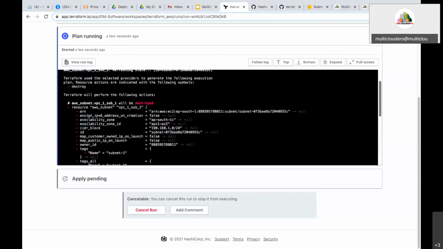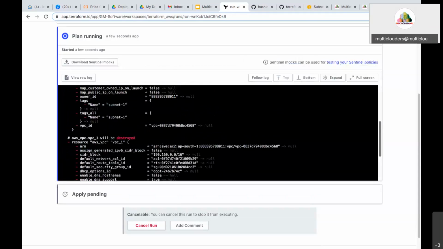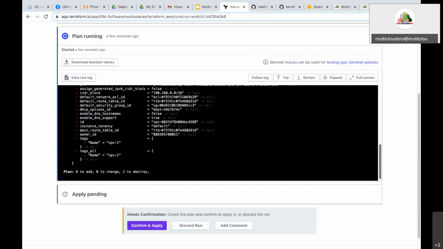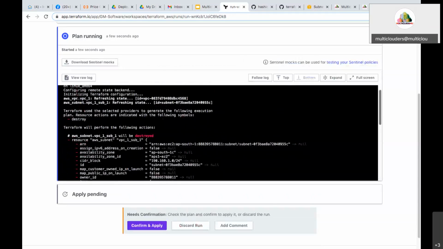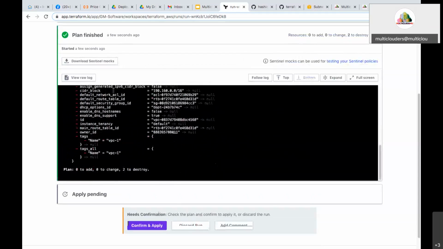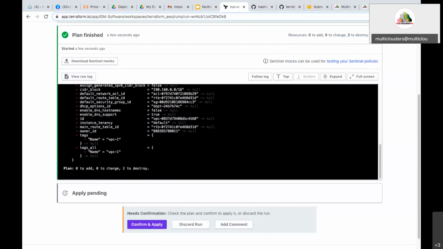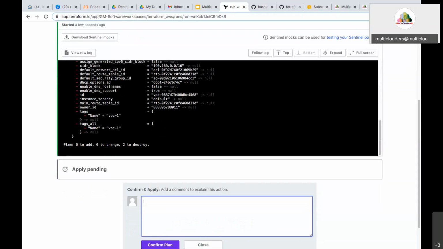Before deleting, you can see everything that is going to be deleted. Now just click confirm and apply for the AWS resources. You give some name, some description. Now confirm plan.